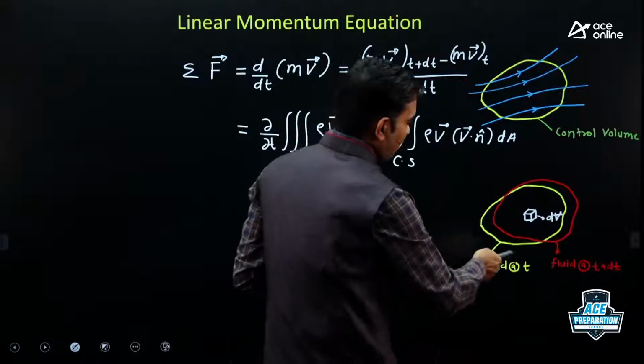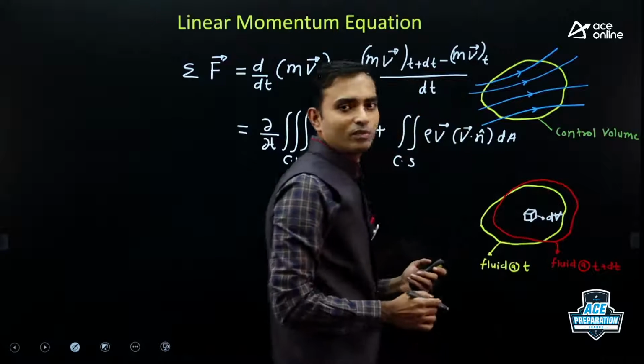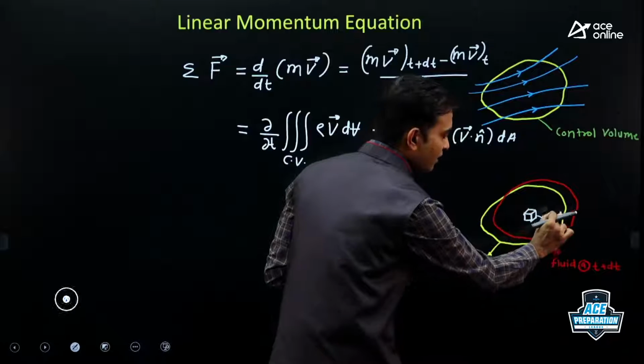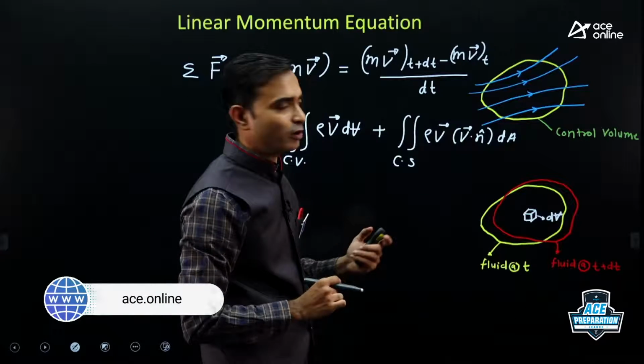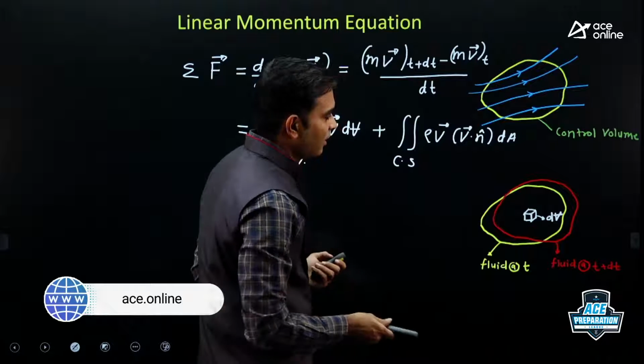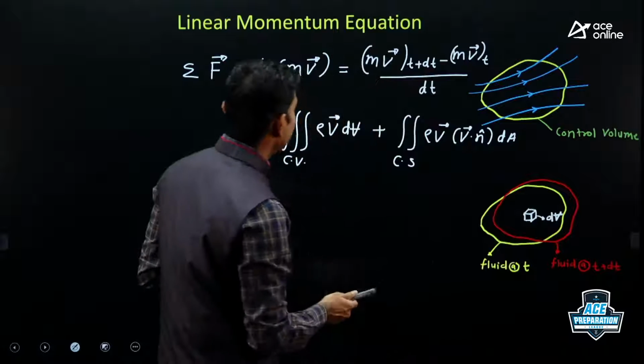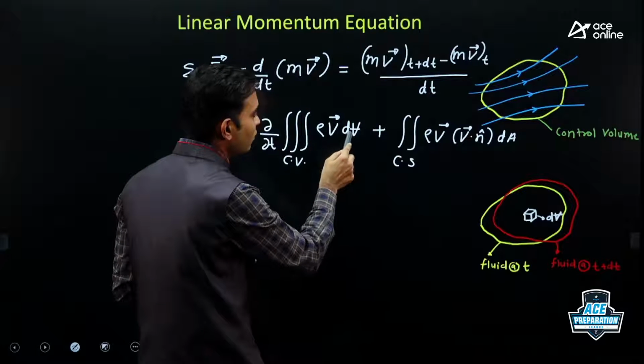Listen here. Let us consider some small volume inside this control volume. Let us say this volume is dV. The notation V cut I am using for volume and the notation v I am using for velocity. This volume will have mass equal to density into volume.